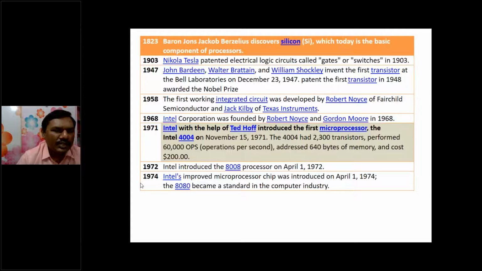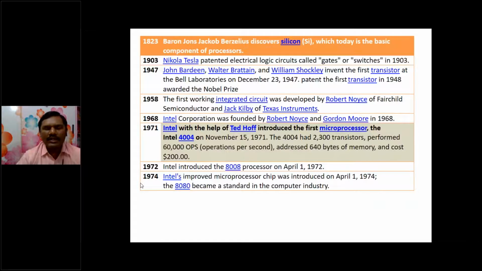So this is the evolution of microprocessors. First, in 1823, silicon was invented. Next, logic gates were invented. Then three scientists at Bell Laboratories invented the transistor, and this transistor has changed the world completely. It was used in designing integrated circuits, reducing their size, by Jack Kilby.